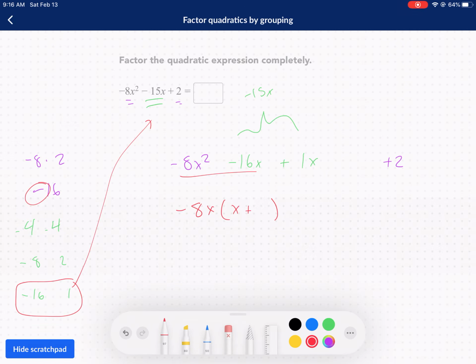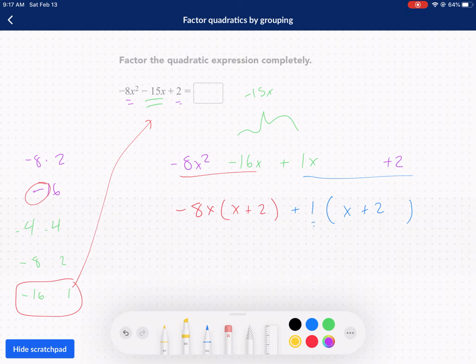X plus 2. Okay. Then we're going to move to the blue group, and we see that we just have 1x plus 2. So essentially we're going to factor out a 1 here, plus 1, and in parentheses we're going to leave x plus 2. Okay. In this case, you're like, what? Why did you factor out a 1? We don't need to, but it does help us in terms of understanding the problem a little bit better.